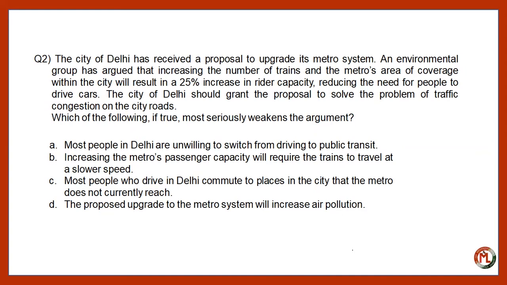Now choice B is incorrect because the speed of the metro train has no impact on the argument. The speed of the metro train has nothing to do with the increasing capacity. It all depends upon the engine capacity, the condition of the rail track, etc. It has nothing to do with the number of riders. Third one, choice C is incorrect because the reach of the metro supports the argument that increasing its area of coverage would entice drivers to use public transit.